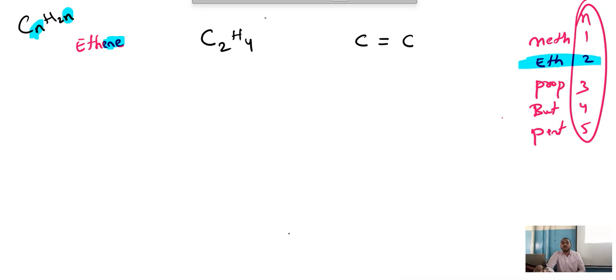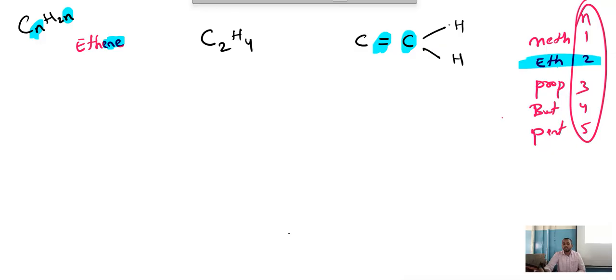Correct? Now look, child, we have one C here. We have one C here. For this one C, we already have 2 bonds. Actually, for one C, how many bonds are required? 4 bonds. But already we have 2 bonds. Now, how many are remaining? 2 bonds. Still we need 2 bonds. For these 2 bonds, we can write like this also.